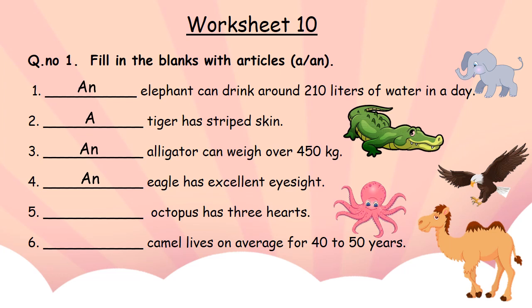Number 5, dash octopus has 3 hearts. An octopus has 3 hearts. Number 6, dash camel lives on average for 40 to 50 years. A camel lives on average for 40 to 50 years.